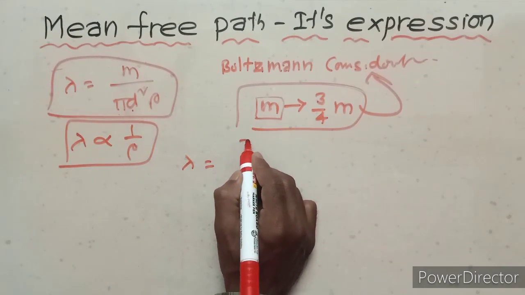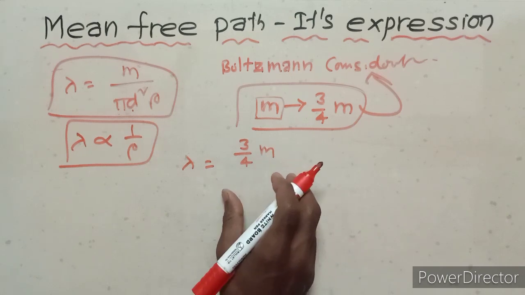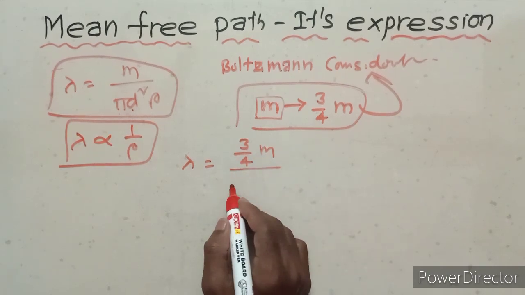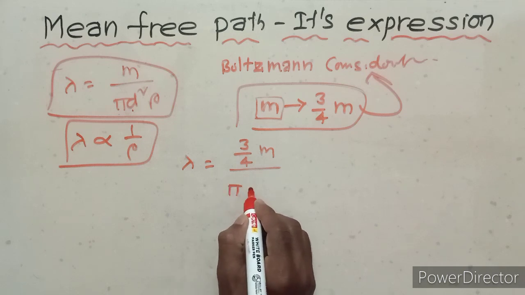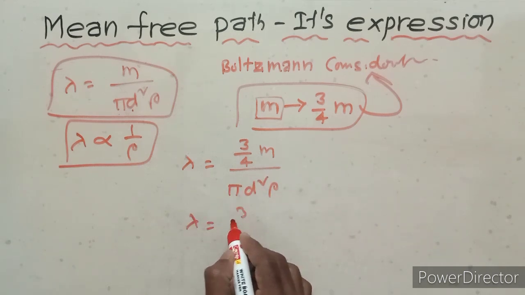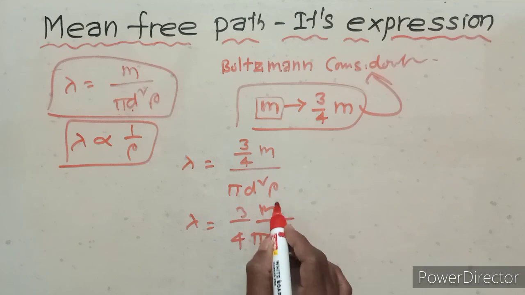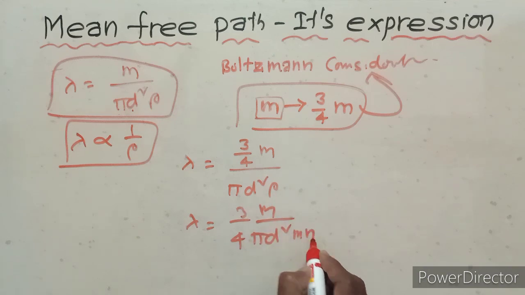Lambda equals 3/4 m upon pi d square rho. So lambda equals 3/4 m upon pi d square. Here rho is the mn.